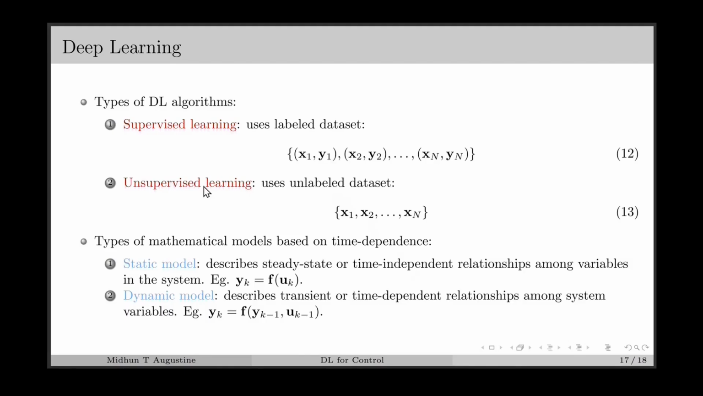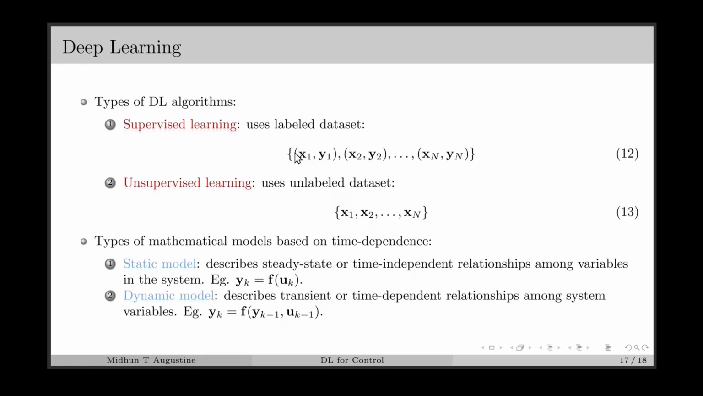Based on the type of the data set used for training the model, we can divide deep learning algorithms into supervised learning and unsupervised learning. In the case of supervised learning, we will use a labeled data set, which can be represented as in equation 12. x1, x2, xn can be considered as the input vectors, and y1, y2, yn can be considered as the labels or the output corresponding to this input. So therefore, in the case of supervised learning, we will assume this kind of data set is available and learn some function which can predict the output given the input.